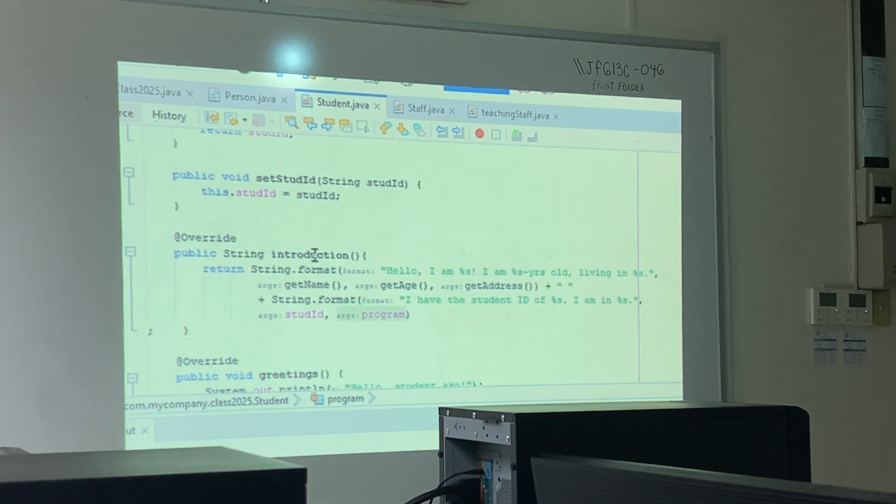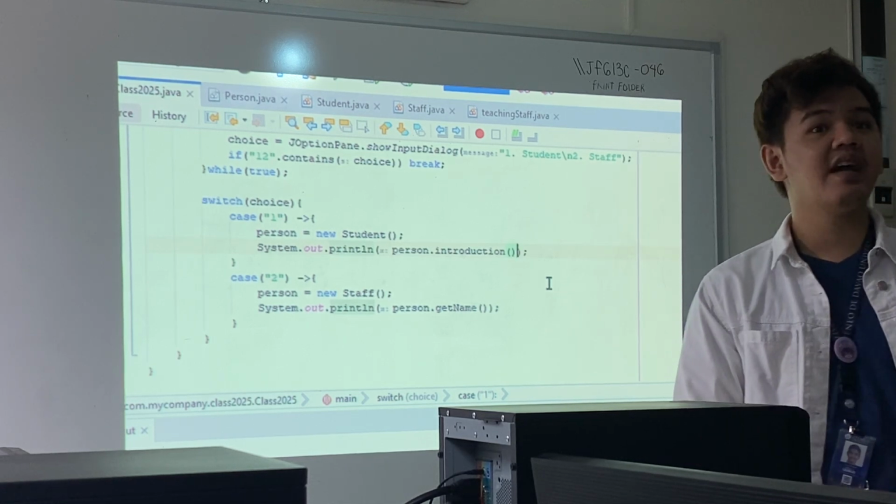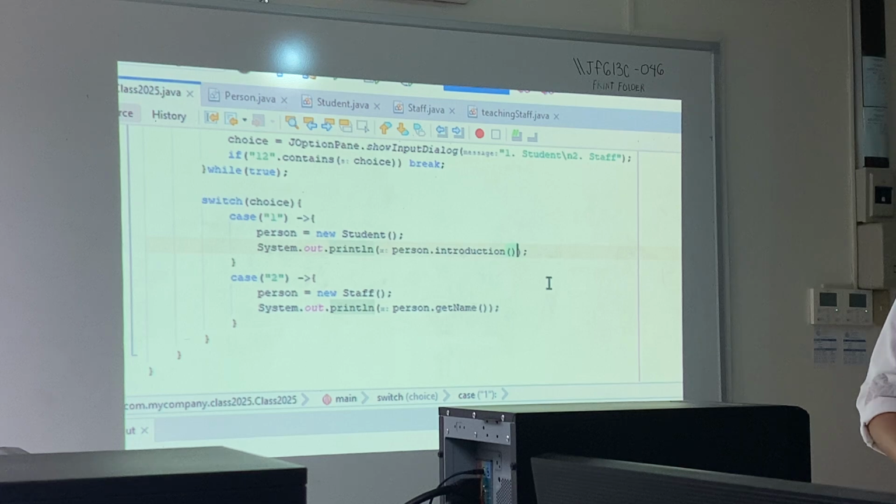Here, the introduction can access get name, get age, and get address. Since student ID and program are local to it, they are also accessible to that class. So right here, we can access all the fields. But in the main, we are not able to access student ID and program, right? So instead of handling that data in the main, handle the data you cannot access inside the classes they belong to. Meaning, the introduction itself should be local to the student or the staff.